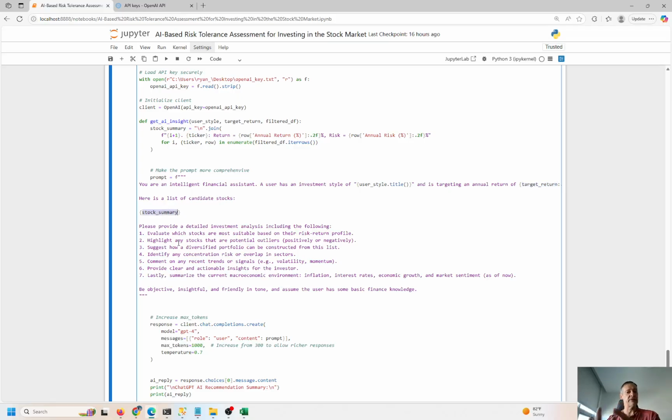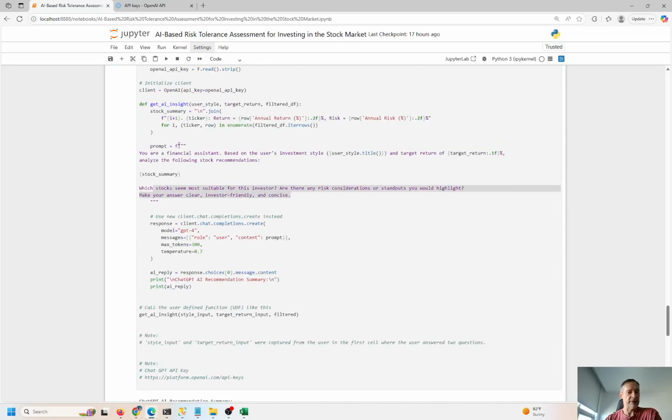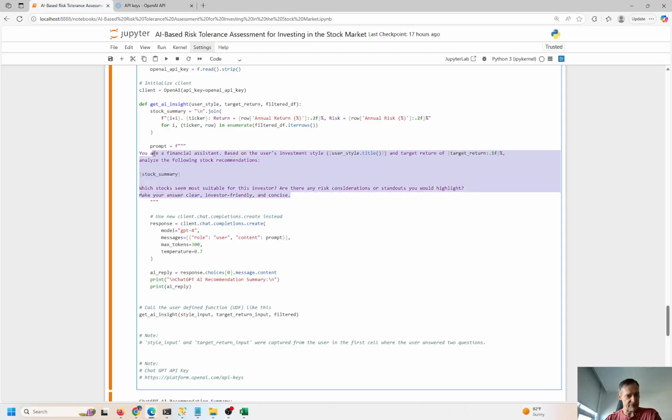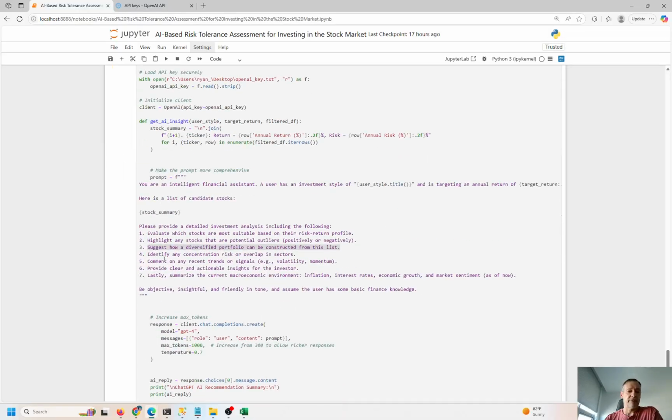Please provide a detailed investment analysis, including the following. Evaluate which stocks are the most suitable based on the risk profile. Highlight any stocks that are potential outliers, either positive or negative. Suggest how a diversified portfolio can be constructed from this list, right? So we're giving it more guidance, more input, more feedback, right? I'm requesting a more elaborate answer. The first answer at the beginning was kind of simple, kind of straightforward, right? Now I'm peppering it or feeding it more information.